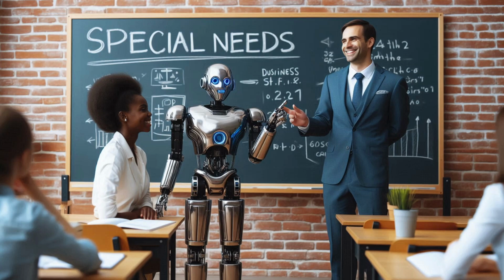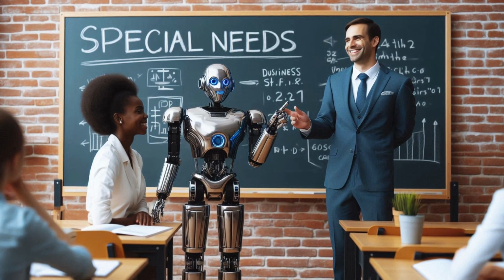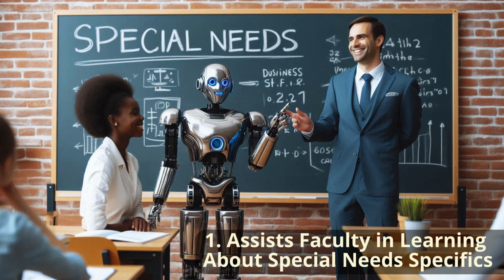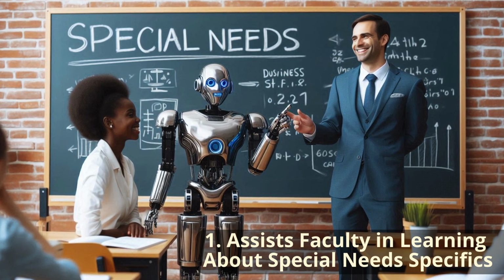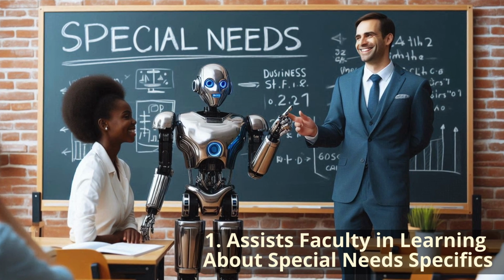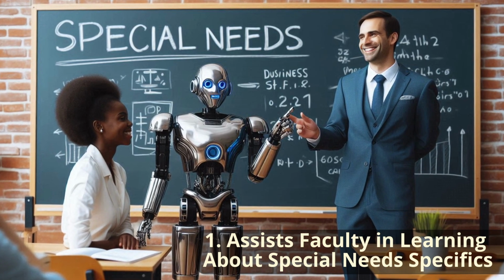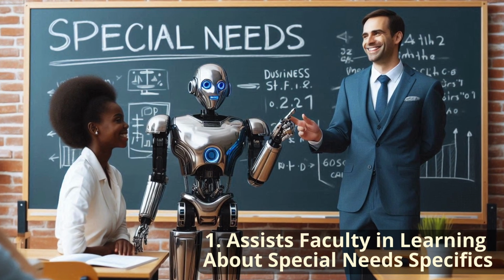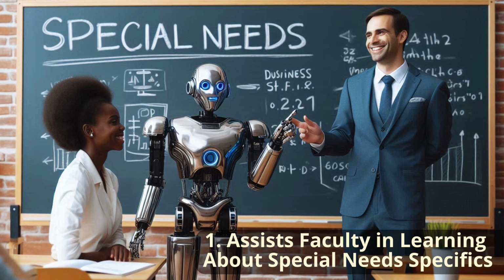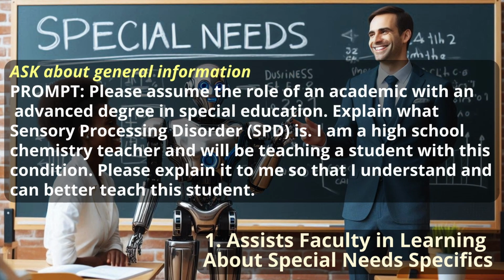So the very first one here, we're talking about how AI can assist the faculty in learning about specific needs, right? So the special needs of the students. I, as an instructor, might not know all of the different special needs, so I need some assistance. And this is where the AI can really help. We can ask it general information. So here's a prompt. I can ask the AI, please assume the role of an academic with an advanced degree in special education. Explain what sensory processing disorder, SPD, is. I am a high school chemistry teacher and will be teaching a student with this condition. Please explain it to me so that I understand and can better teach this student.